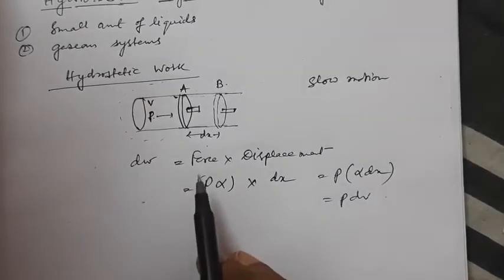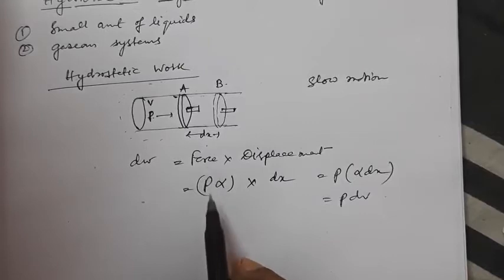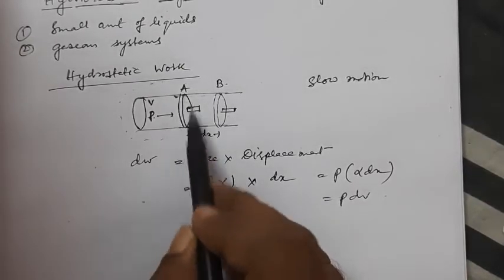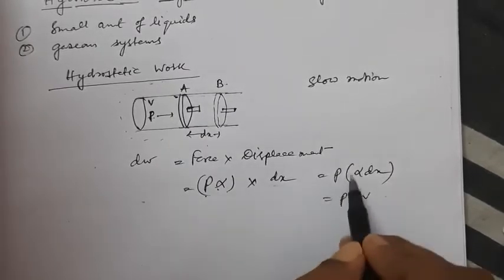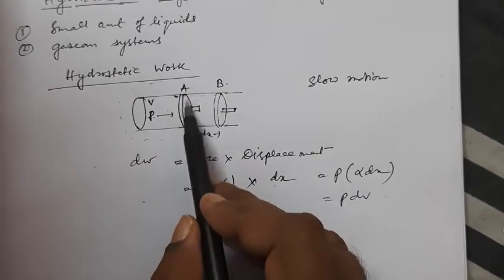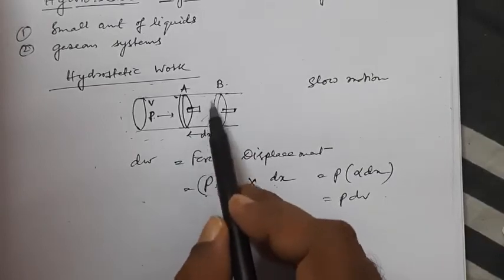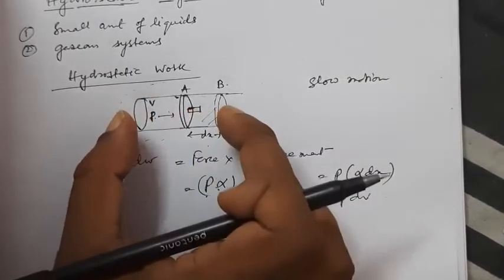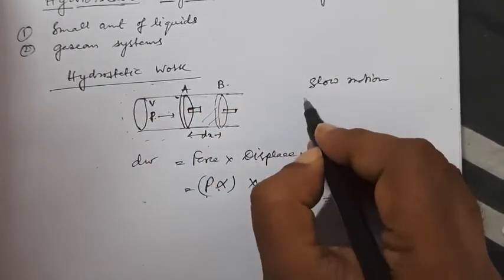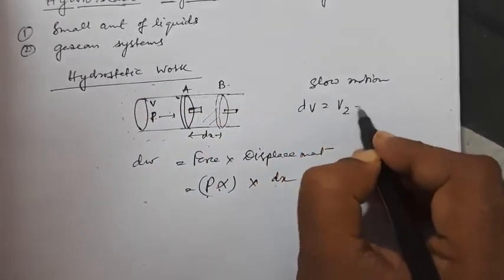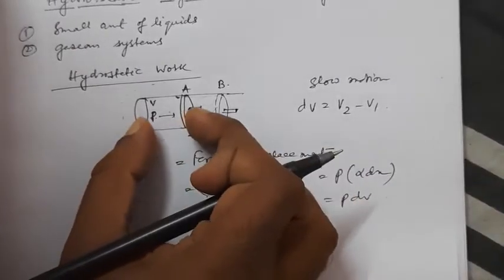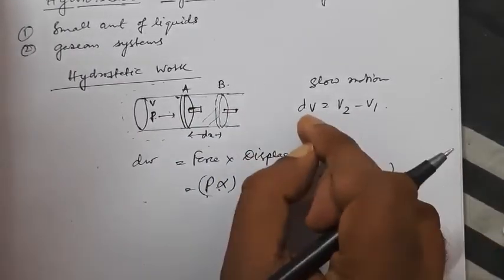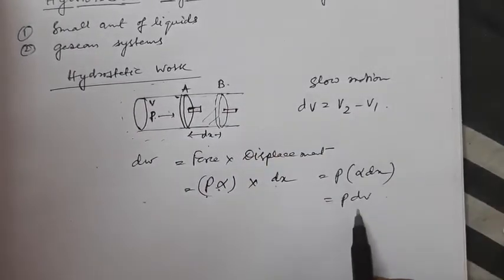Now to explain it, we know that force is found out by the product of the pressure and the cross sectional area of the piston. Now cross sectional area into dx means the increase in volume, or rather the change in volume. If we take the initial volume to be V1 and the final volume to be V2, we can write dV as V2 minus V1. V2 is more, so the subtracted part will give you dV. That means A dx means dV.